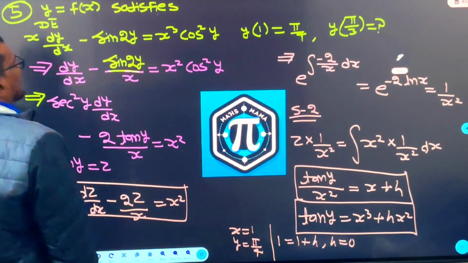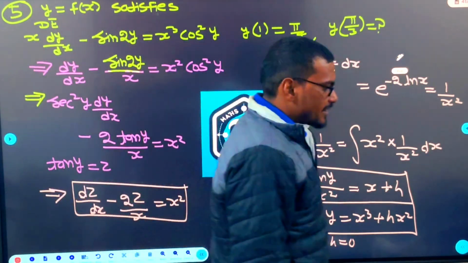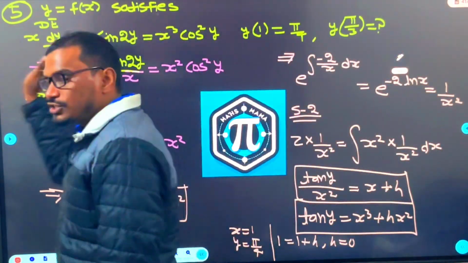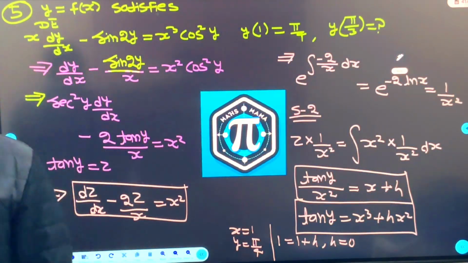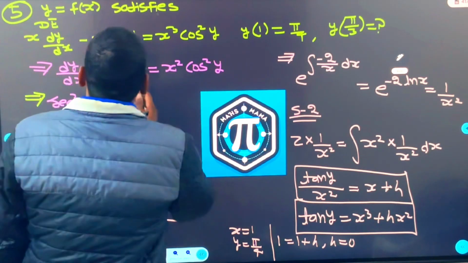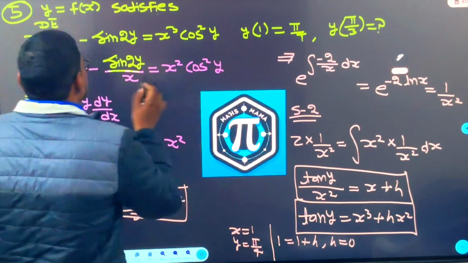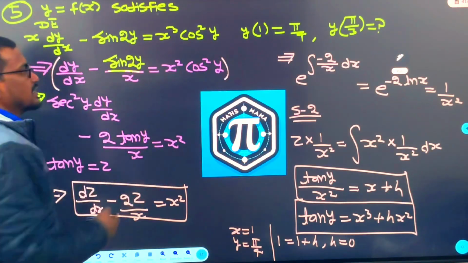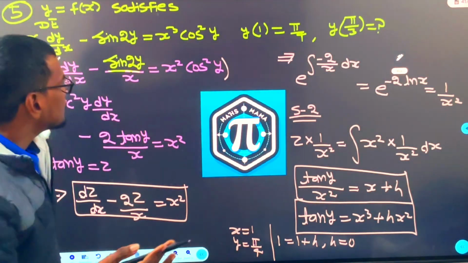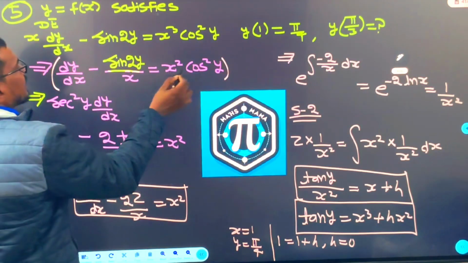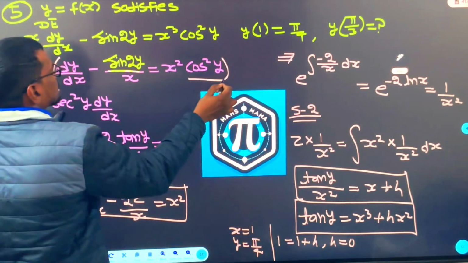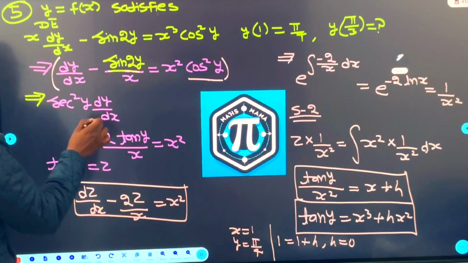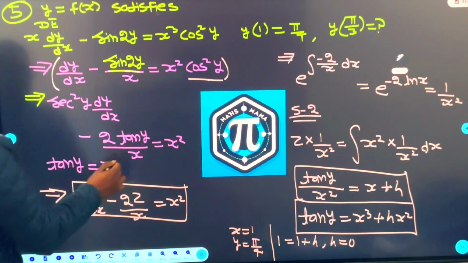All right, all right. Now guys, we are coming to the fifth question. What is the fifth question? Differential equation, linear differential equation question it was. f of x is satisfying this, dy by dx minus this. So see beta, it is on the Bernoulli's equation. What do you mean by Bernoulli's? If here x and y terms are mixed, that is cos square y, divide the whole equation by cos square y, you will get secant square y dy by dx minus this equal to this.